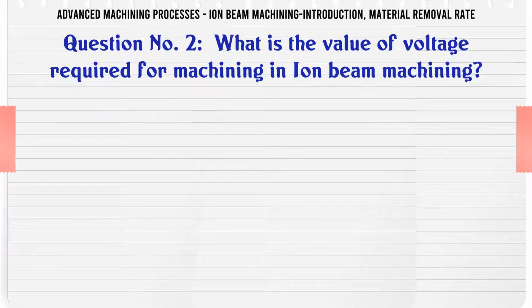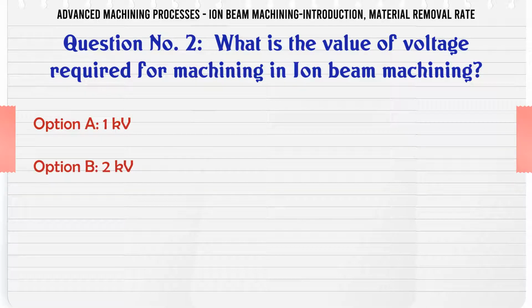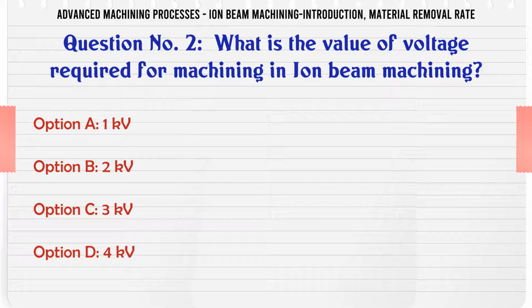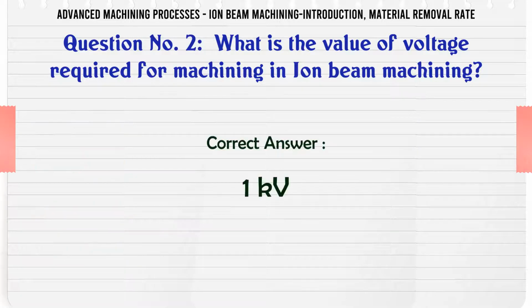What is the value of voltage required for machining in ion beam machining? A) 1 kV, B) 2 kV, C) 3 kV, D) 4 kV. The correct answer is 1 kV.